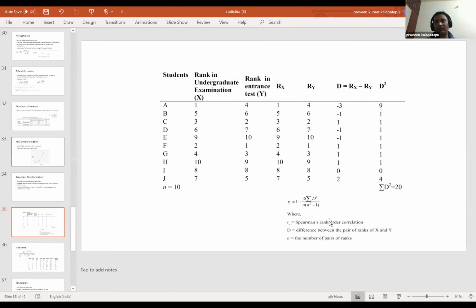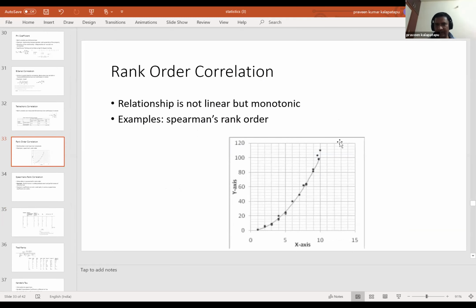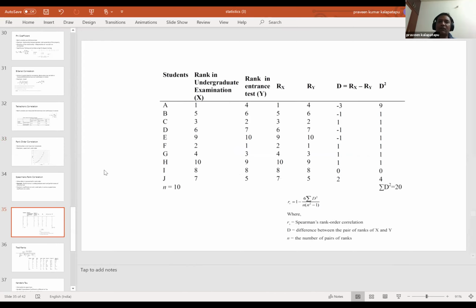Yes. So basically the relationship can be plotted in this way. If you put those ranks or marks or whatever it is, the relationship would go in a monotonic way. Either it would go up or it would come down. It can be any direction, but it is going in only one direction; that is monotonic.